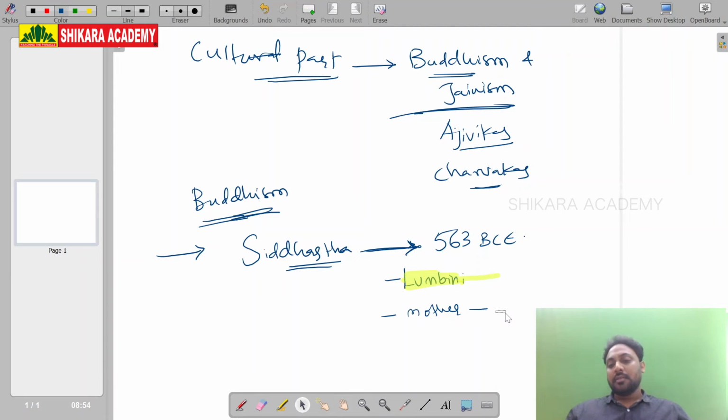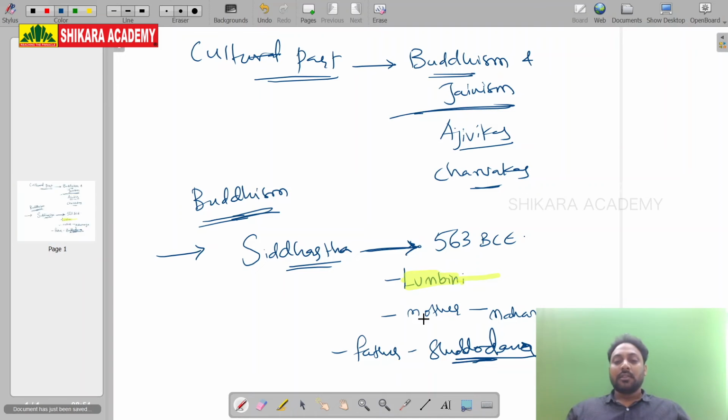Mother is Mahamaya, the biological mother. She gave birth to Siddhartha. Father: Shuddhodana.